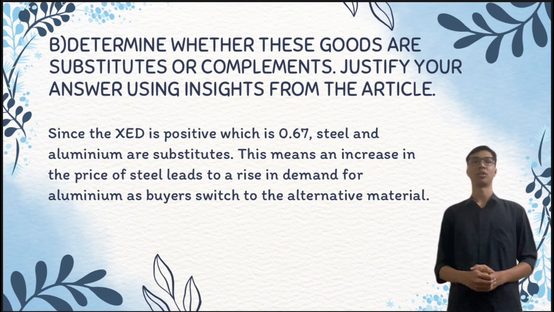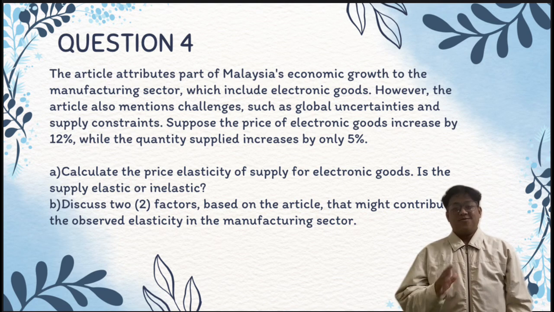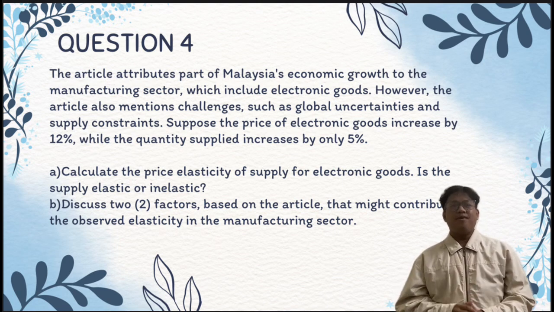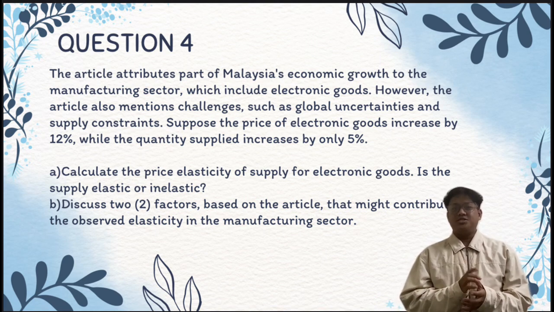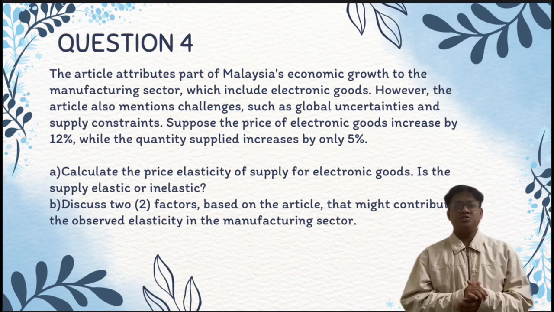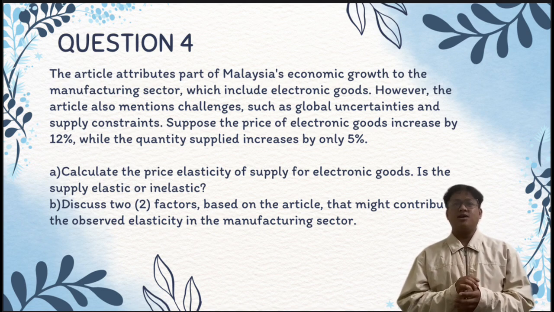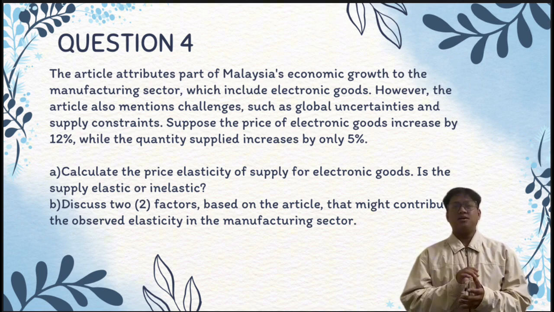Let's move on to question 4. Okay, now let's move on for the last question, which is question 4. Okay, for question 4, the article attributes part of Malaysia's economic growth to the manufacturing sector, which includes electronic goods. However, the article also mentioned challenges such as global uncertainties and supply constraints. Suppose the price of electronic goods increased by 12%, while the quantity supplied increased by only 5%.